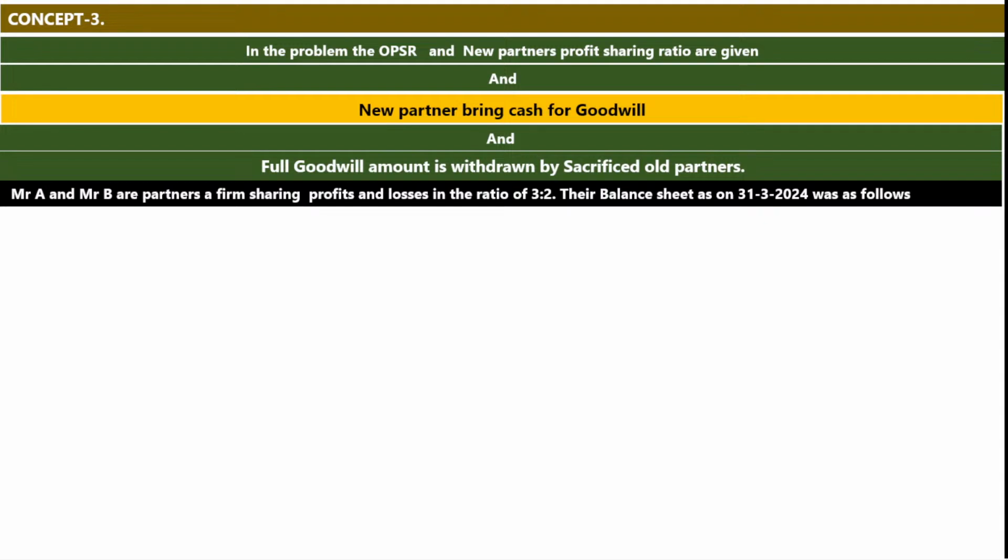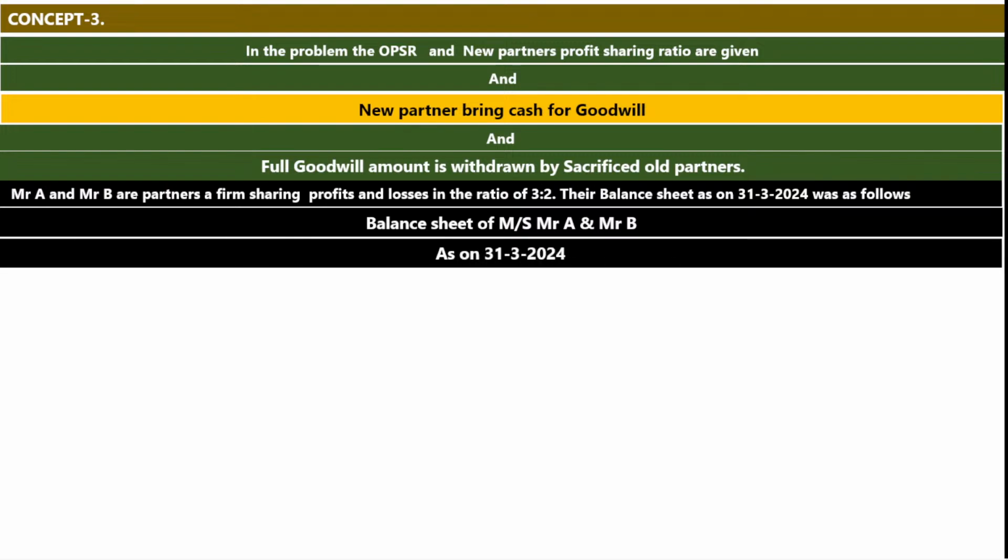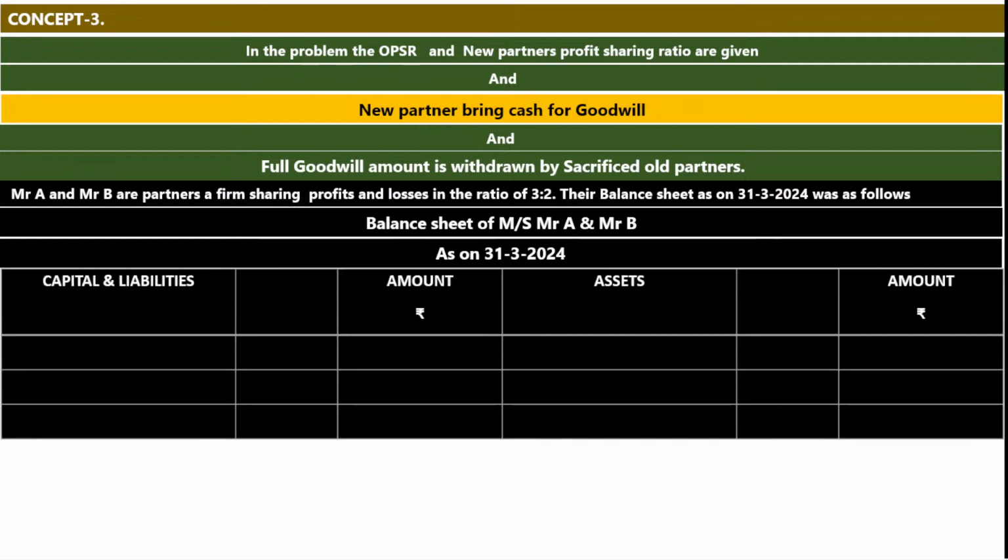Mr. A and Mr. B are partners in a firm, sharing profits and losses in the ratio of 3:2. In this partnership firm there are two partners, Mr. A and Mr. B. Their OPSR, the old profit sharing ratio, is 3:2. Their balance sheet as on 31st March 2024 was as follows. It is the old balance sheet of Mr. A and Mr. B as on 31st March 2024, with capital and liabilities, assets, capital of Mr. A and Mr. B, and assets such as cash at bank.